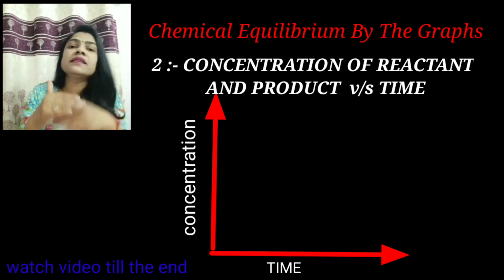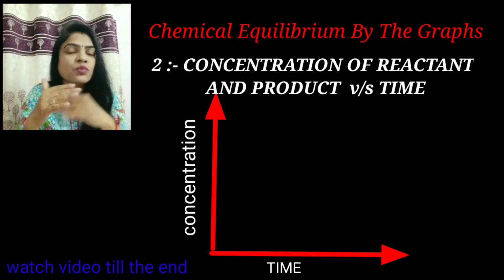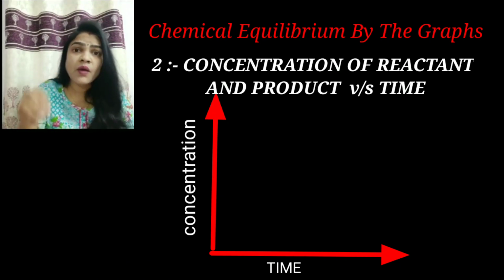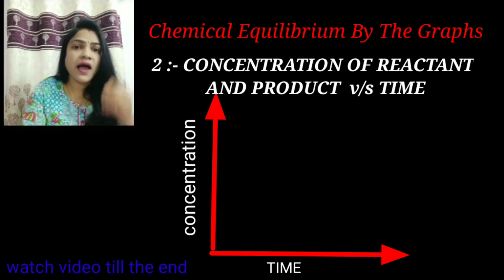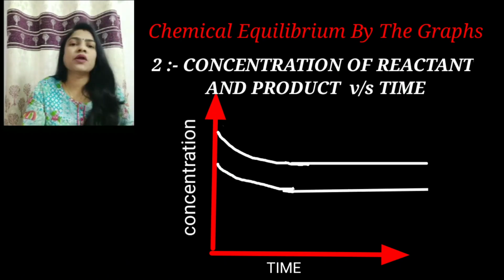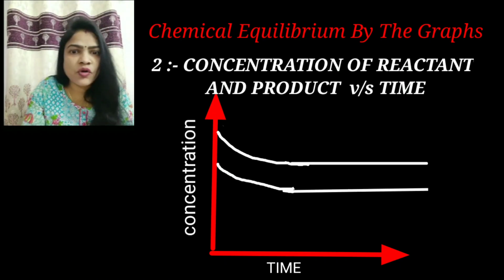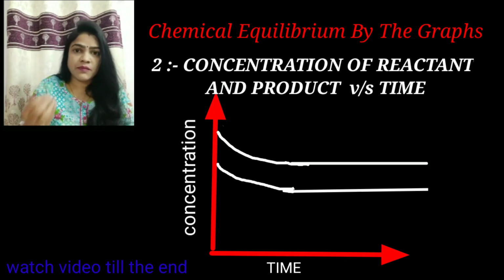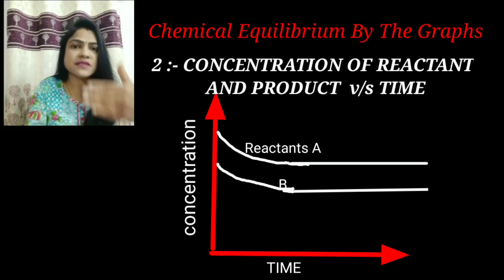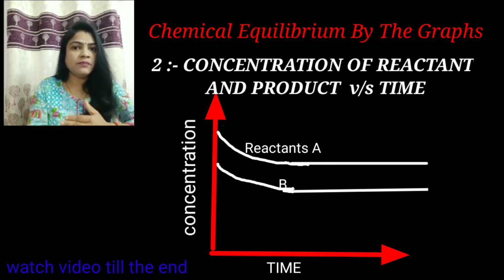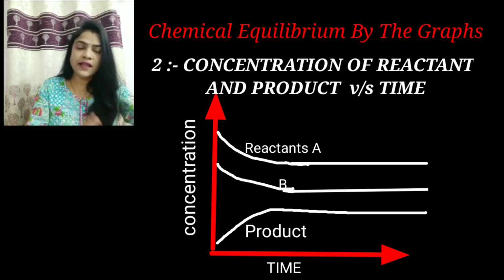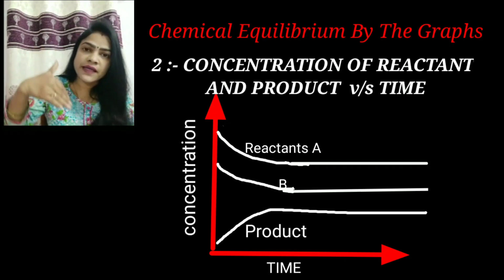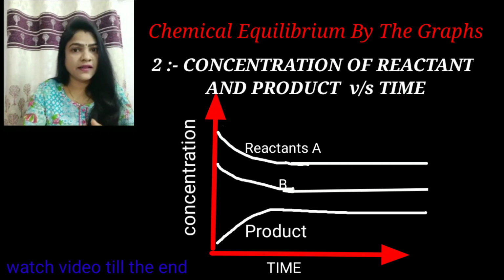Now we will come to our next graph, that is concentration of the reactants and product versus time. What happens in this graph? Initially, the concentration of the reactants is high. Why? Because initially the reaction is not going on, so we don't have any product. But when the reaction starts, after some time the concentration of the product gradually increases and the concentration of the reactant gradually decreases.